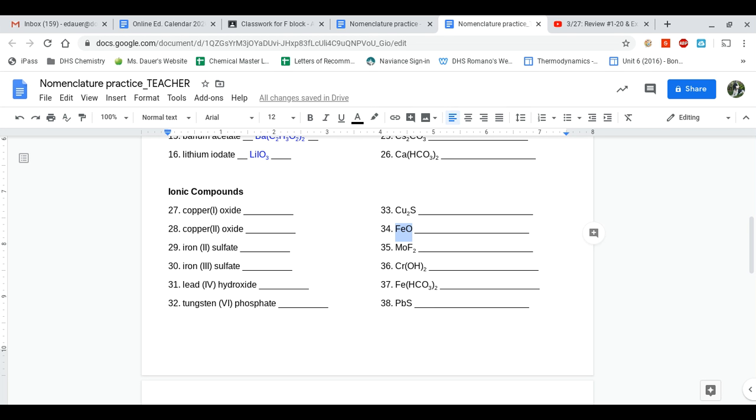So it must be that each atom of copper is a +1. So I need to report that. So we're going to say copper, parentheses, Roman numeral 1 for the positive 1 charge on copper, end parentheses, and then we're going to name our anion. It's sulfur, but it's the elemental form. It's our second element, so we drop the ending and gain IDE. So it's copper(I) sulfide.